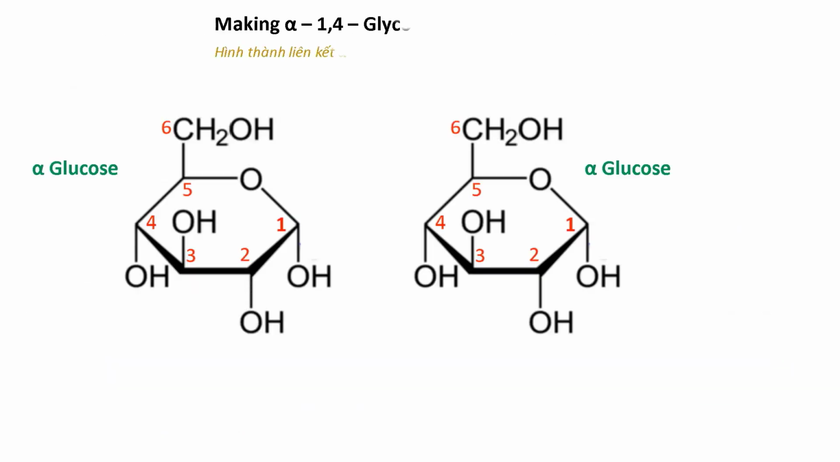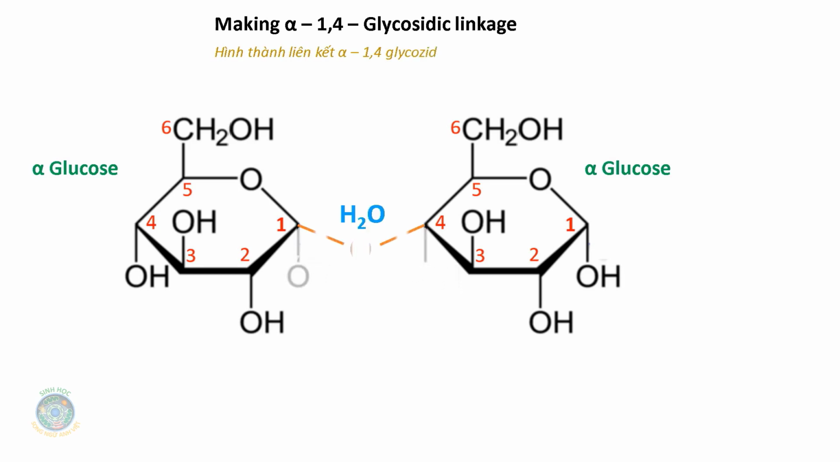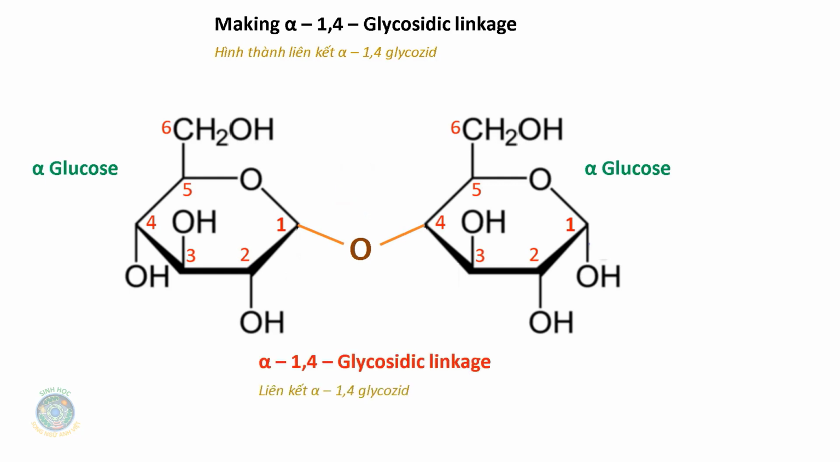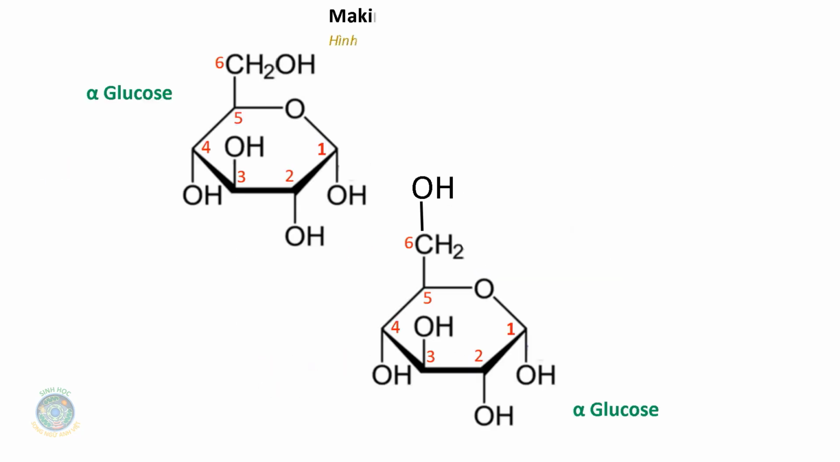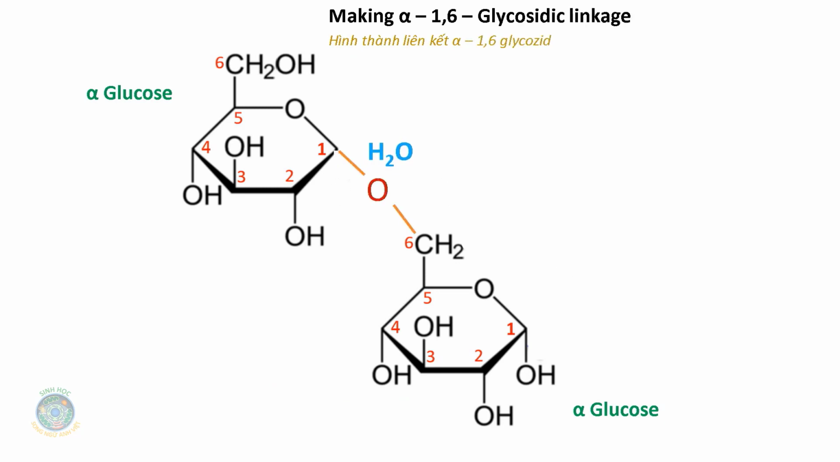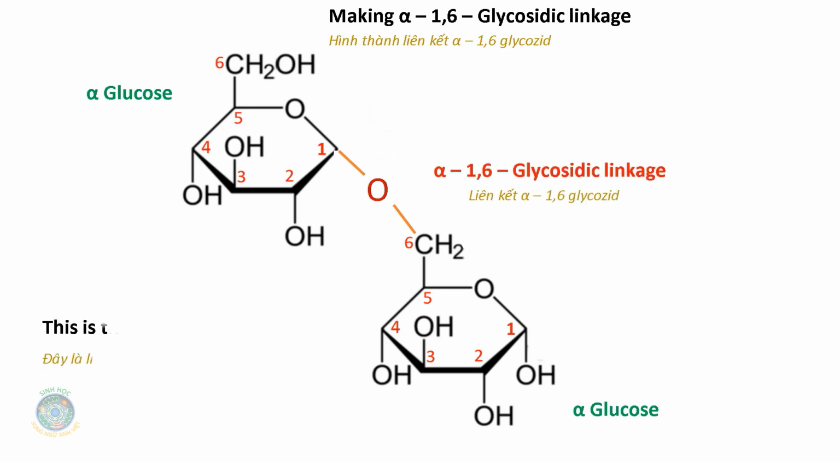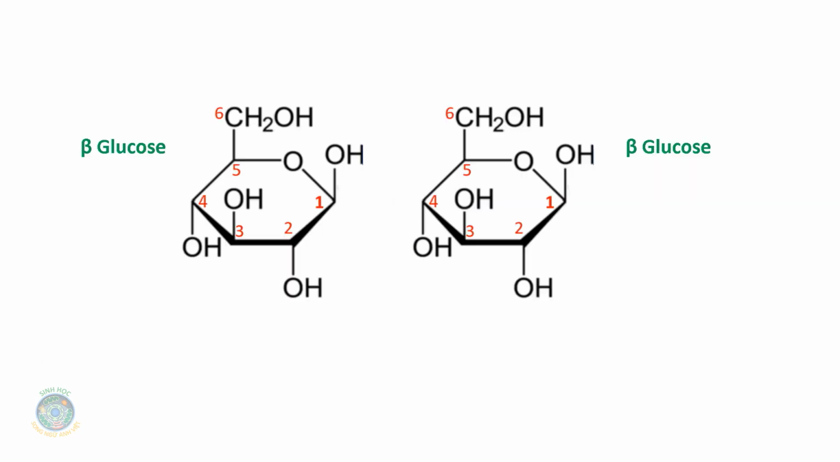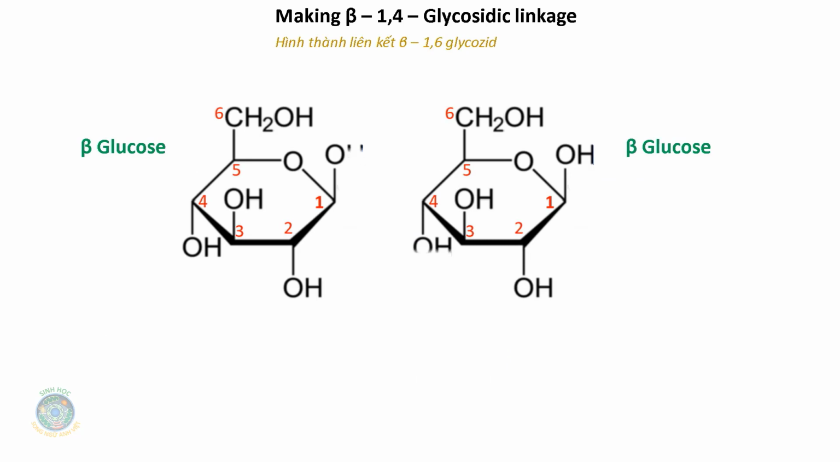Making alpha-1,4 glycosidic linkage. Making alpha-1,6 glycosidic linkage. This is the linkage to make branch. Making beta-1,4 glycosidic linkage.